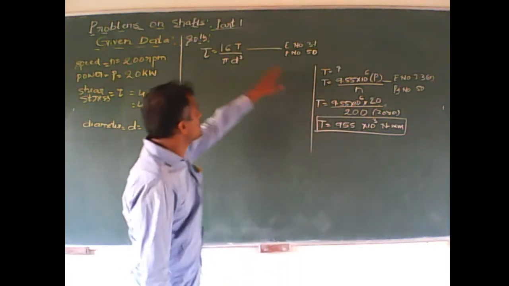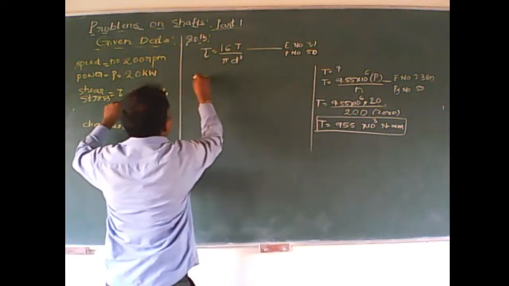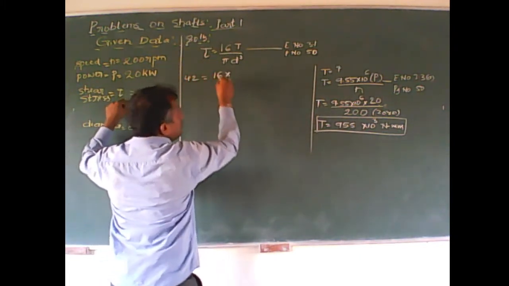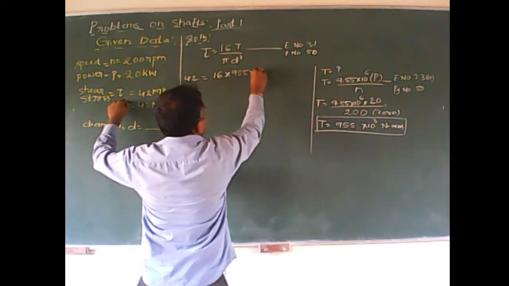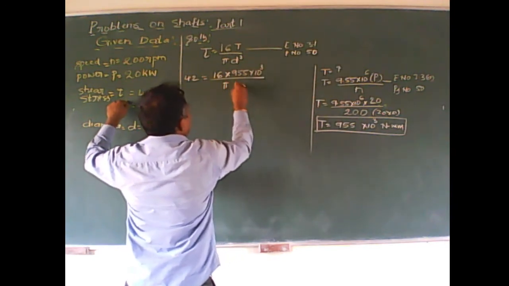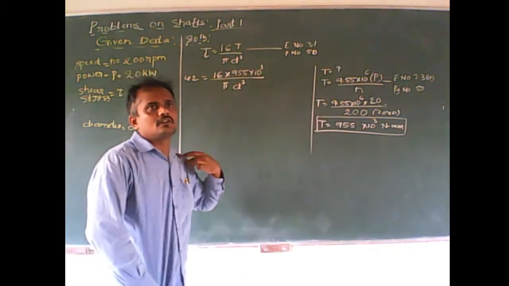Okay, so straight away I will substitute here. Tau is given, no? Tau is how much? 42, which is equal to 16 into T, which is 955 into 10 raised to 3, upon pi into d cube. So further calculation I will do.